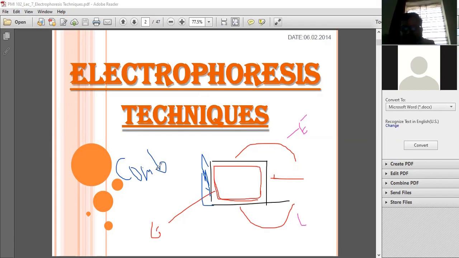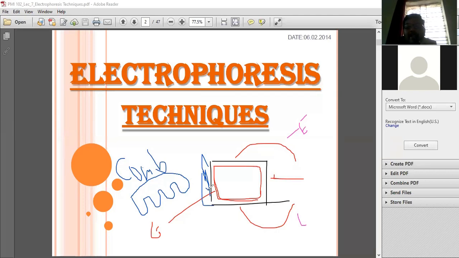We can say it is used in the instrument. Now we have the comb. The comb is like this. What do we do? We are now putting wells in this gel. Now, sir, a question is raised here: why put the wells in the gel?